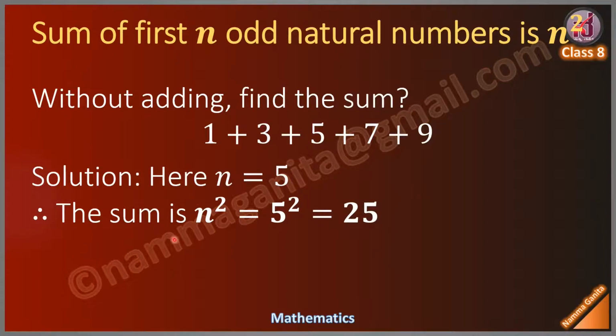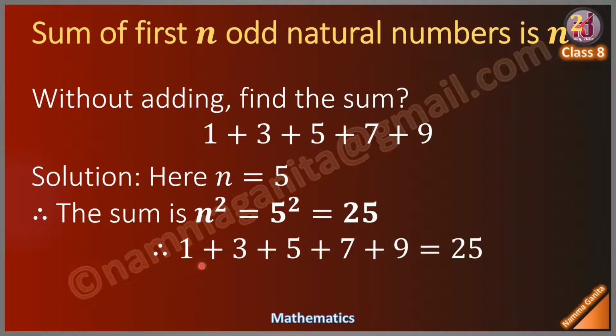Therefore, the sum is n square, because sum of first n odd natural numbers is n square. Substitute the value of n, 5 square. 5 square is 25. Therefore, 1 plus 3 plus 5 plus 7 plus 9 equals 25.